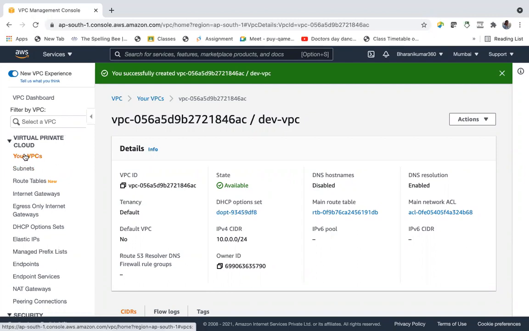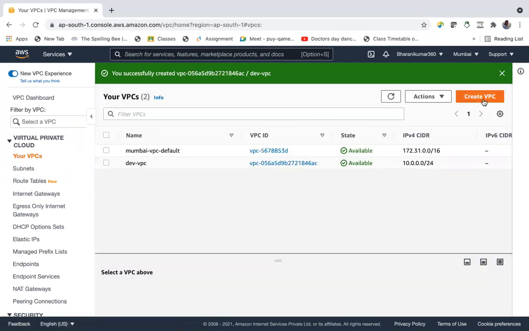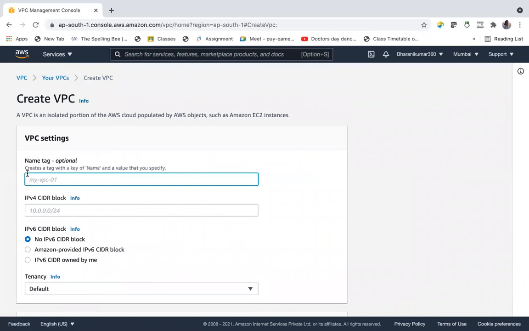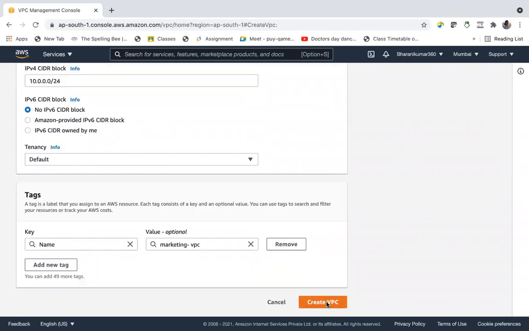Say, for example, create VPC, marketing VPC. Let's say 20.0.0.0/24. Create VPC.